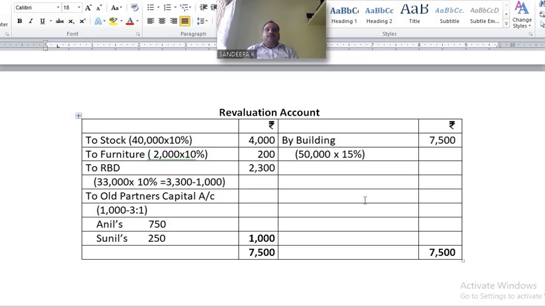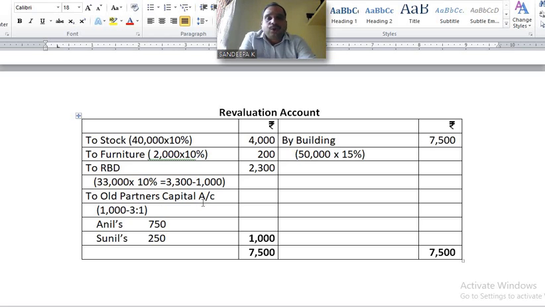Leave 4 lines, find out which side shows more balance. Credit side shows more balance, 7,500. Write it on the debit side, 7,500. Difference: 7,500 minus 4,000 minus 200 minus 2,300. How much? 1,000. This 1,000 is considered as revaluation profit, transferred to old partners' capital accounts.